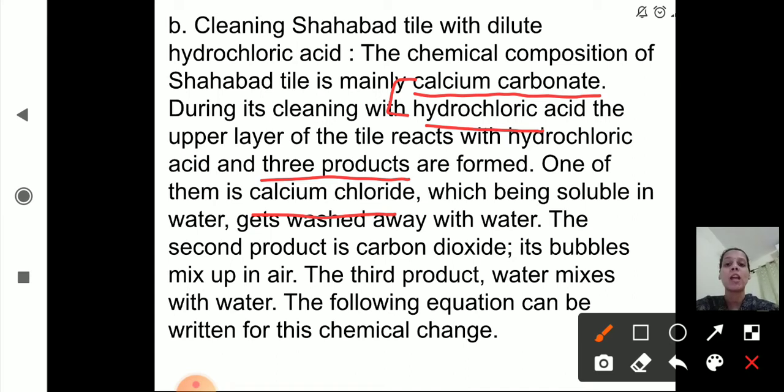The second product is carbon dioxide. Its bubbles mix up in the air. And the third product is water, which mixes with the water. These are the three products formed in this chemical reaction. The reactants are calcium carbonate and hydrochloric acid, and the products are calcium chloride, carbon dioxide, and third one is water. Now we will see the chemical equation for this and the word equation.